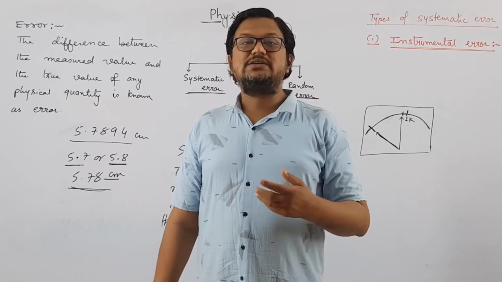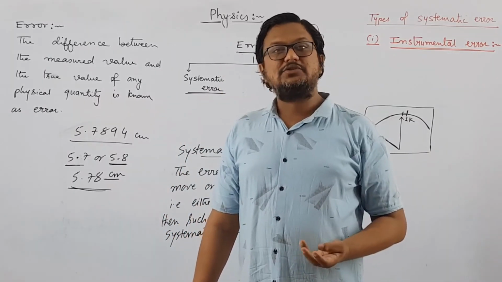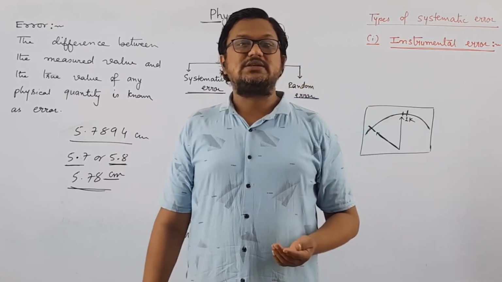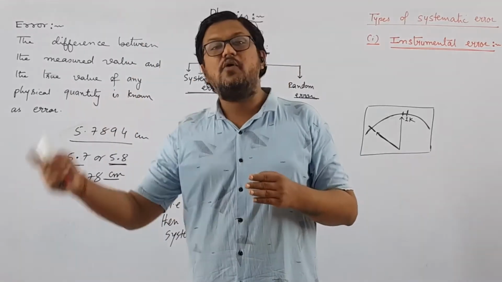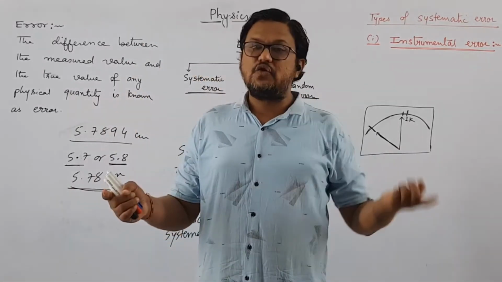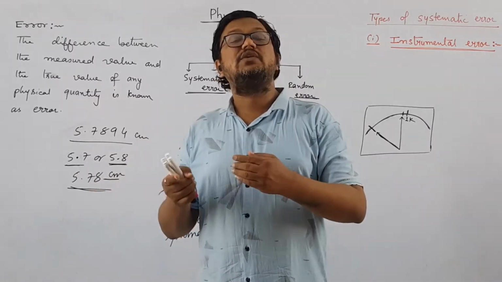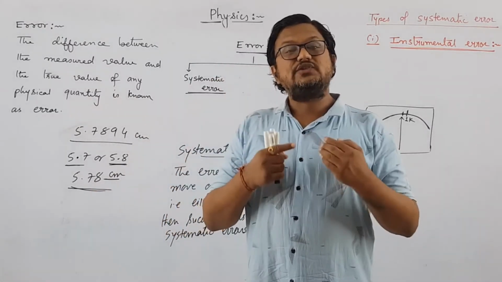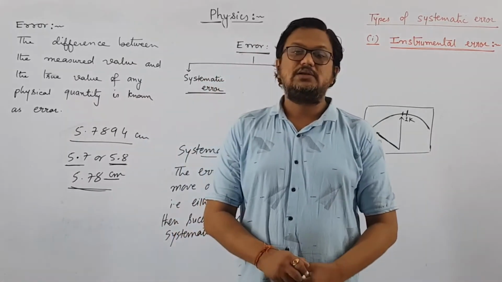Now suppose if you measure temperature of some, let us say oil, then in that case suppose the temperature is 150 degrees Celsius, then it should be actually 146 degrees Celsius because it is showing 4 degree more, so the correction will be minus 4 degree. So if it is 150 degrees Celsius, then the actual answer is 150 minus 4, that is 146 degrees Celsius. So this is how we can remove instrumental error.